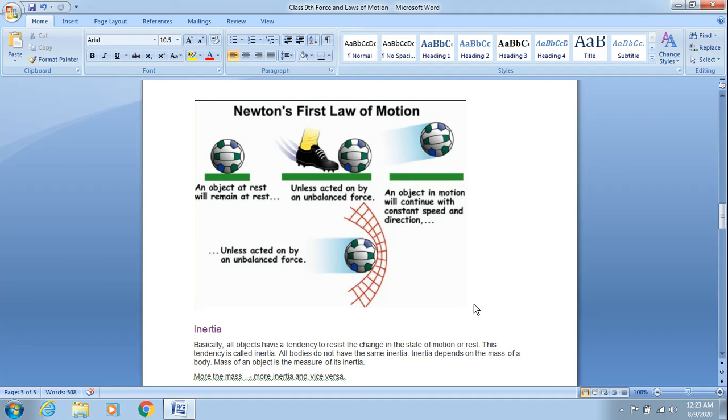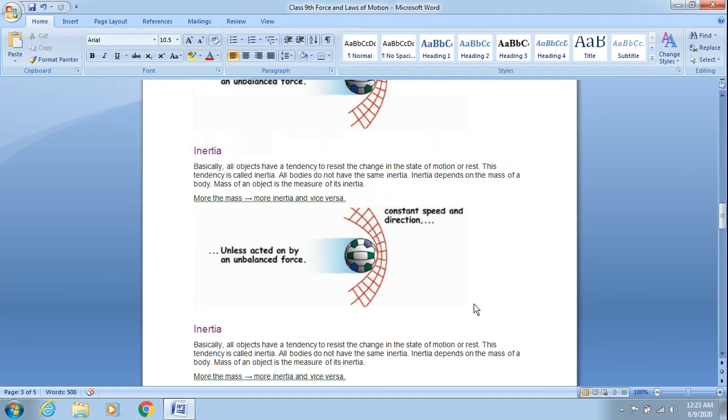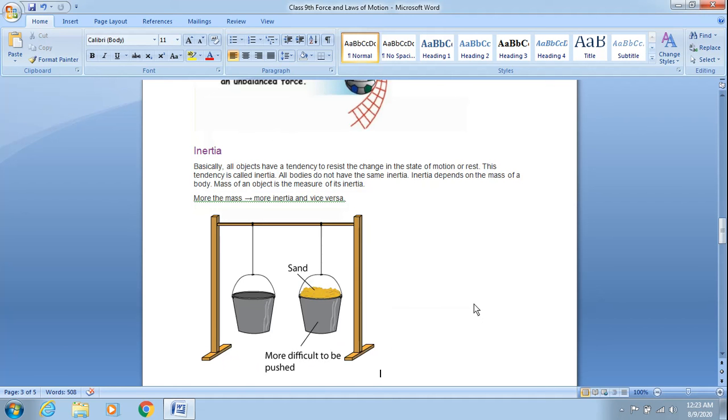Every object, every body resists a change in it. An object at rest will remain at rest unless it is acted upon by any external unbalanced force. An object in motion will continue with the same speed and direction unless it is acted upon by some external force. So children, let's have a look at the definition of inertia. Basically, all objects have a tendency to resist the change in the state of motion or rest. This tendency is called inertia.